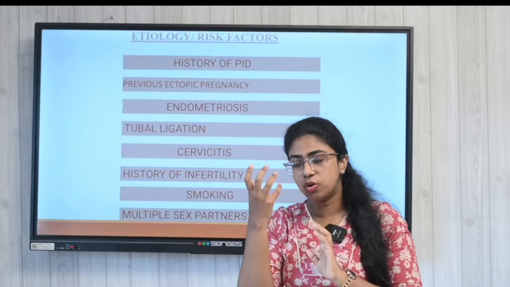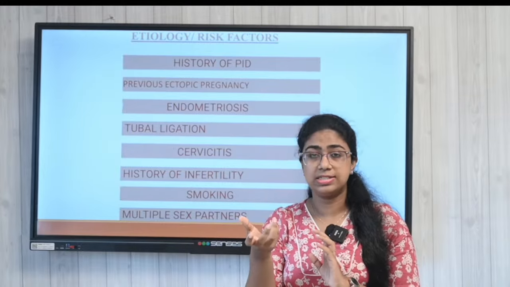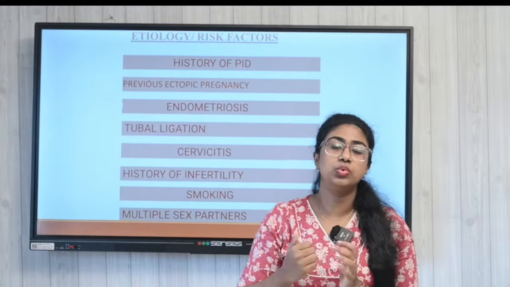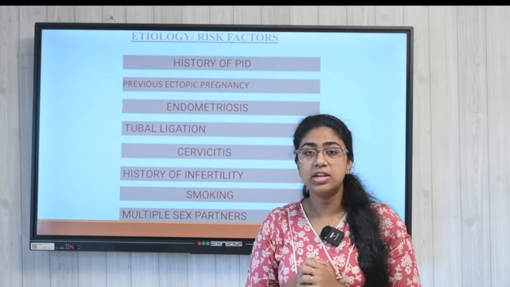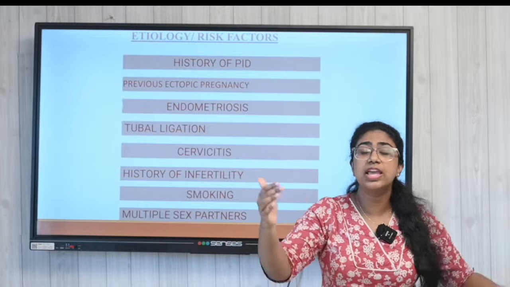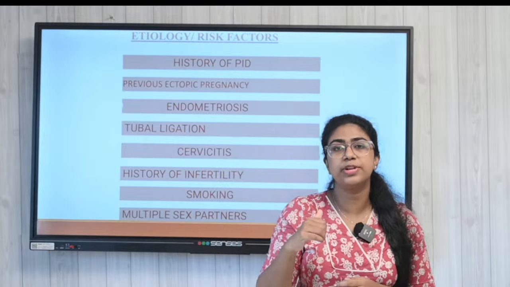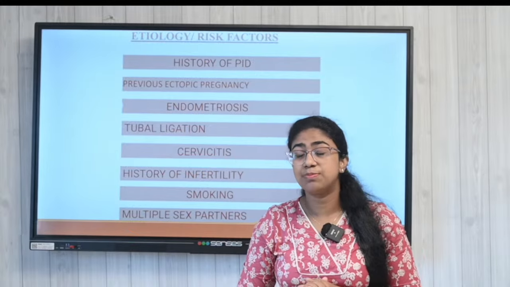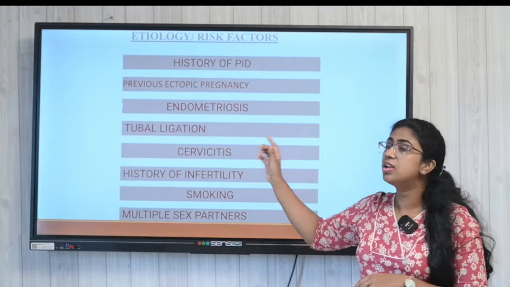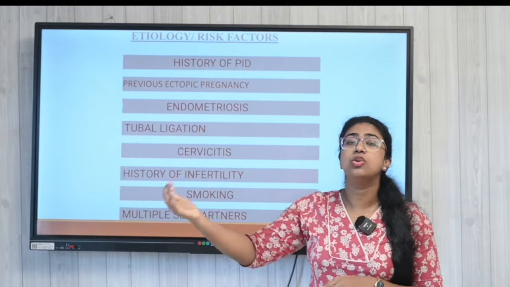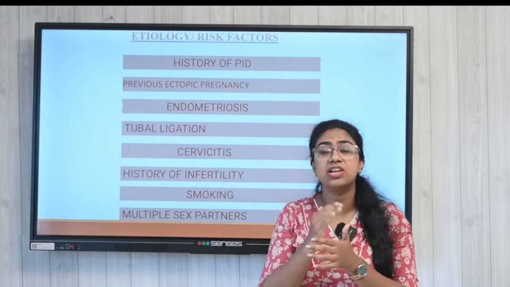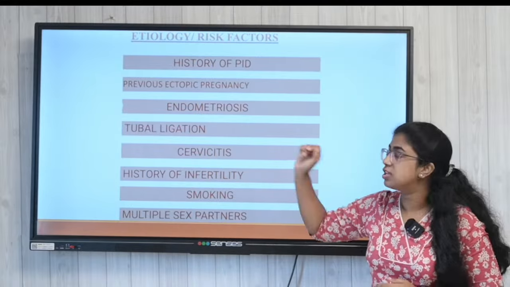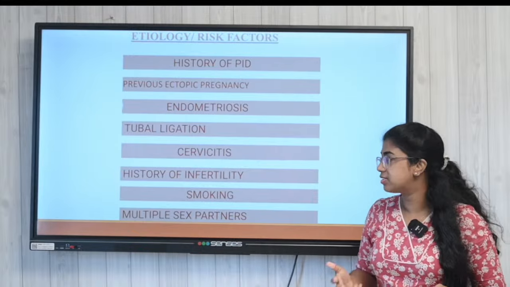So when the ovum is fertilized, the fertilized zygote cannot move into the endometrium. By the 4th or 5th day, it should travel to the endometrium and reach it. But in this case, because of adhesions in the tubes, the zygote formed cannot move inside. And that's why tubal ligation is also a complication or a risk factor for this.